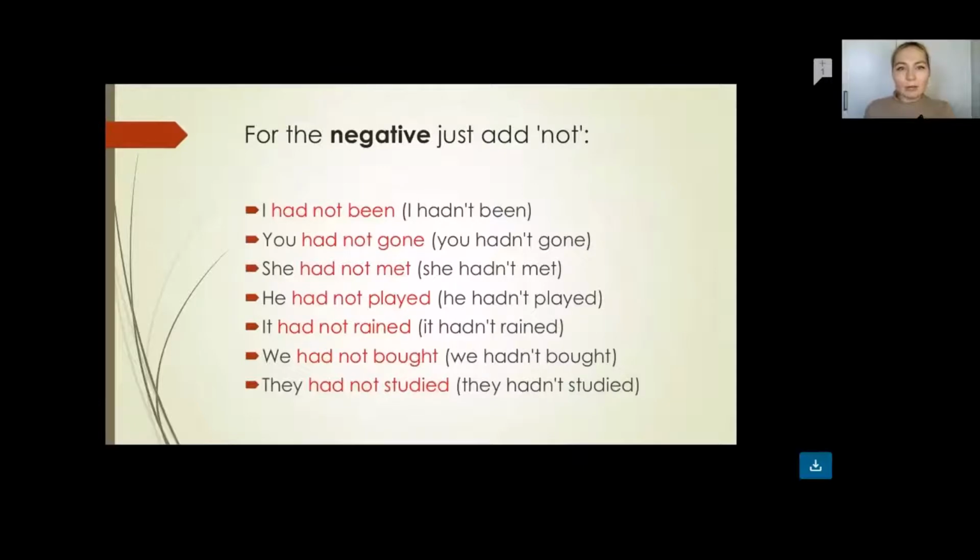Now let's check out the negative form. I had not been, or we can say I hadn't been. You had not gone, or you hadn't gone. She had not met, or she hadn't met. He had not played, or he hadn't played. It had not rained, or it hadn't rained. We had not bought, or we hadn't bought. They had not studied, they hadn't studied.